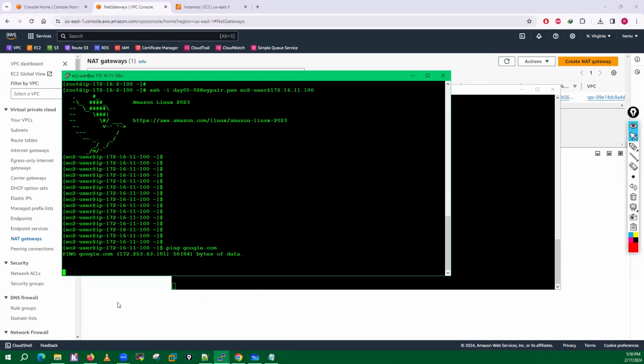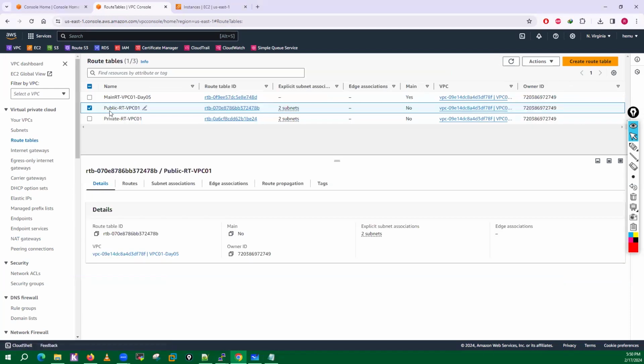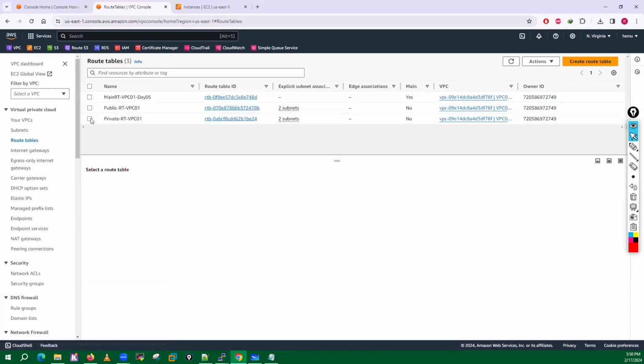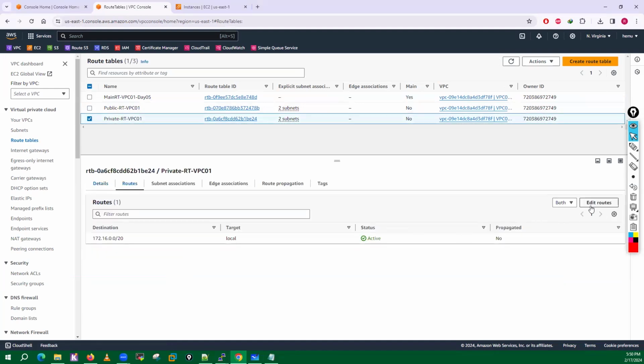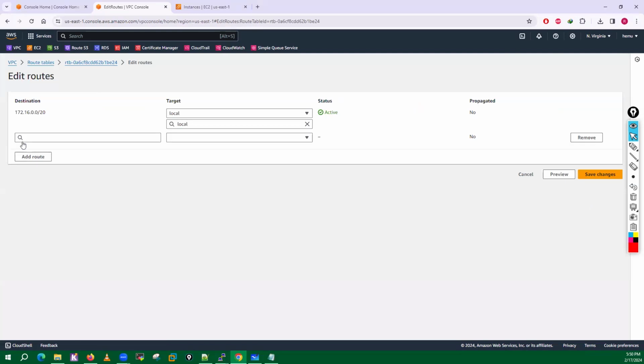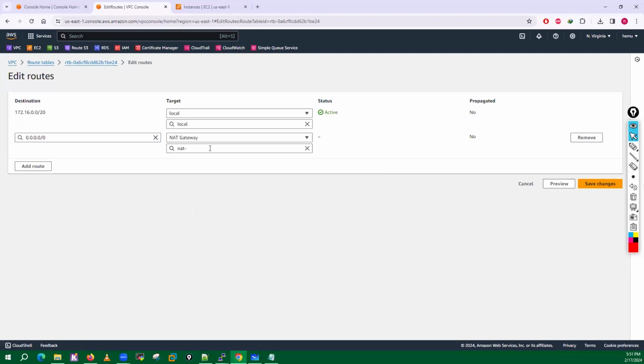So if I make one change, if I go into my route table and select my private route table, in this private route table I'll go into the routes, edit the routes, add a route, and put 0.0.0.0/0 reachable via the NAT gateway. And we have a NAT gateway here.